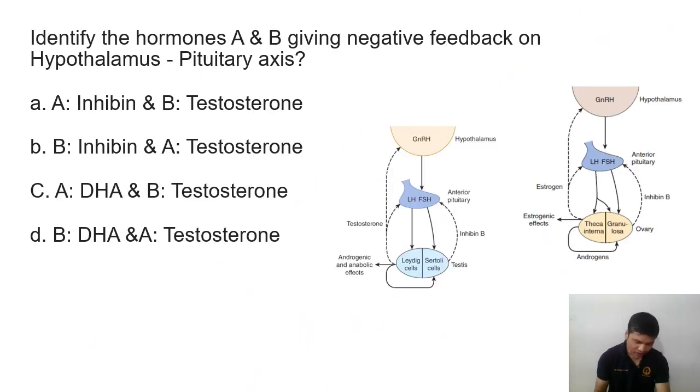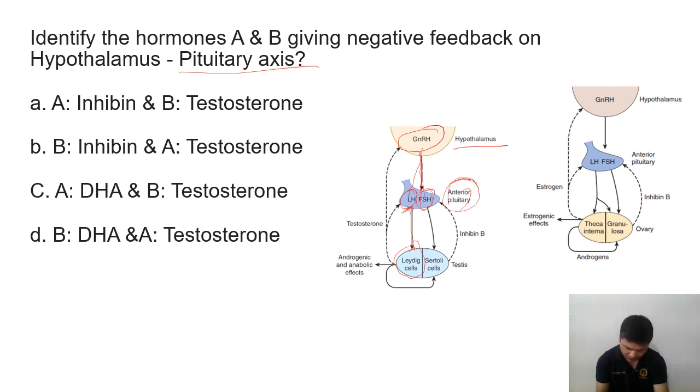Next one is: identify the hormones A and B giving negative feedback on the hypothalamus-pituitary axis. So here is the hypothalamus releasing what? Gonadotropin releasing hormone. This is going to the anterior pituitary, and here we have two hormones, LH and follicle stimulating hormone. So GnRH is acting on the anterior pituitary and releasing LH and FSH. LH actually stimulates the Leydig cell, and FSH the Sertoli cell.